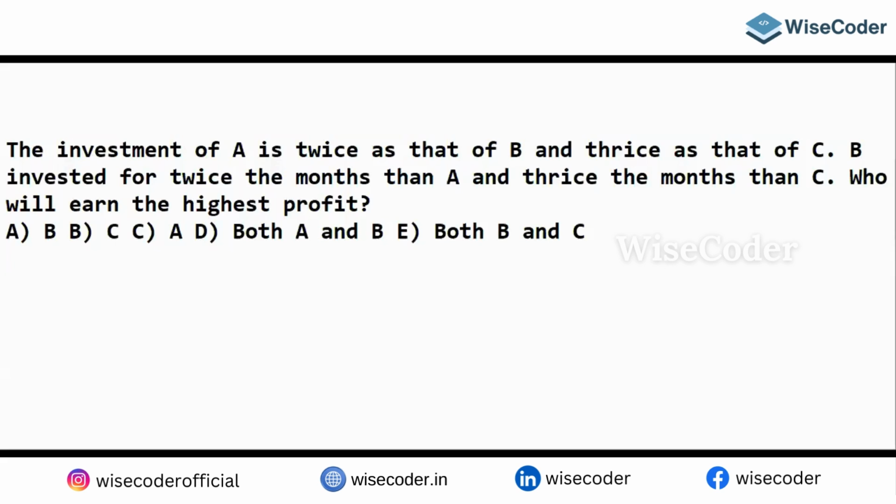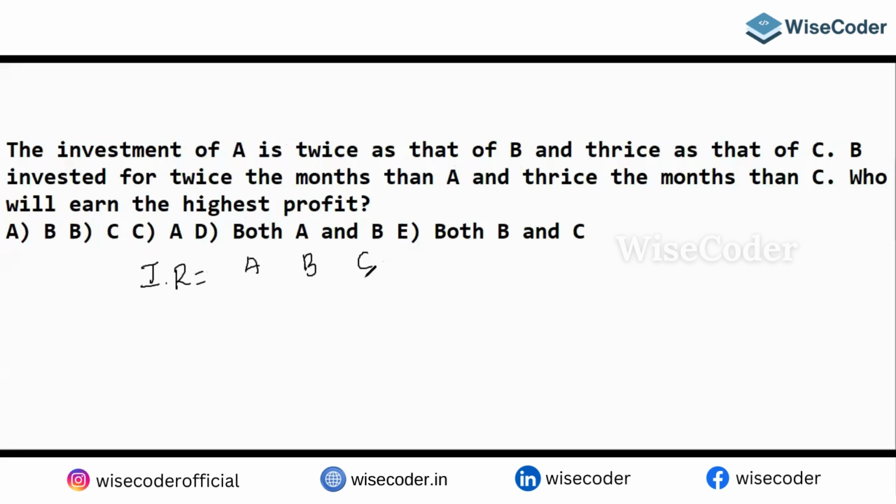Once you understand the question, the job is done. So let's take the investment ratio. The persons are A, B, C. A is twice that of B and thrice that of C.